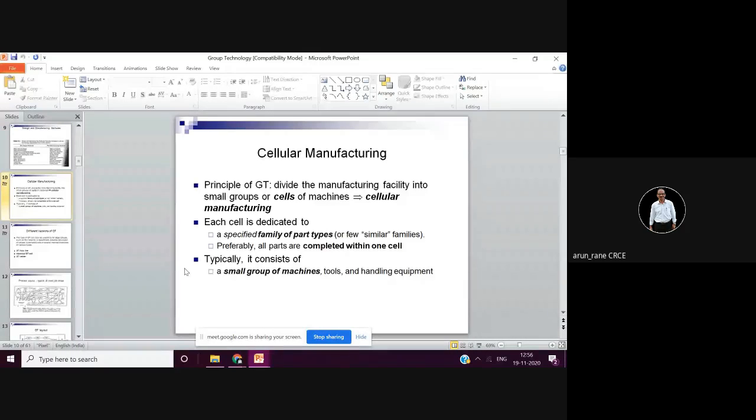Cellular manufacturing, in which we now divide it into different cells. That is what is called cellular. Once we have grouped, then you can go for the cells, each cell for a particular family of parts. Like in Siemens, they had only one assembly line for circuit breakers, but then they started with 35 assembly lines for different circuit breakers, and that enhanced their productivity.